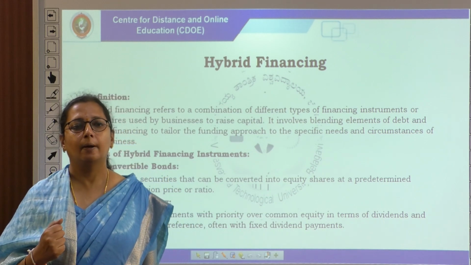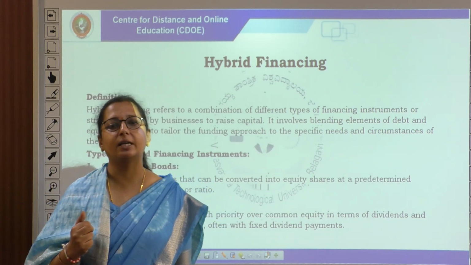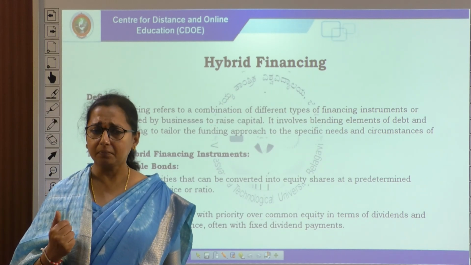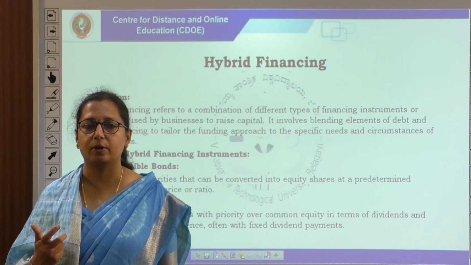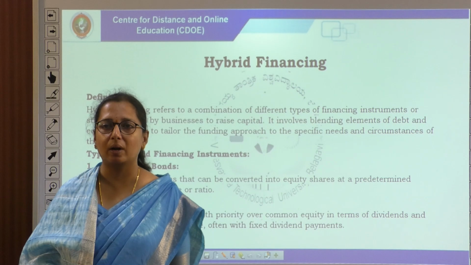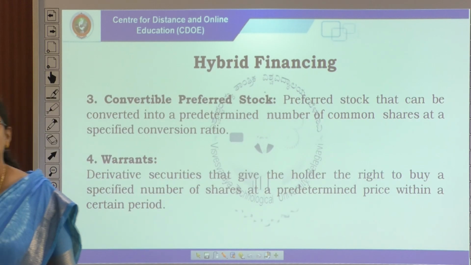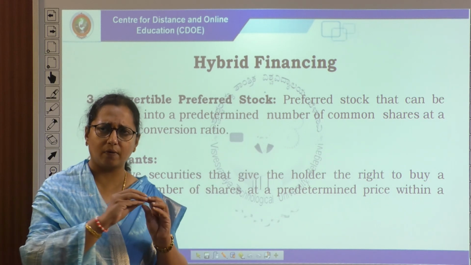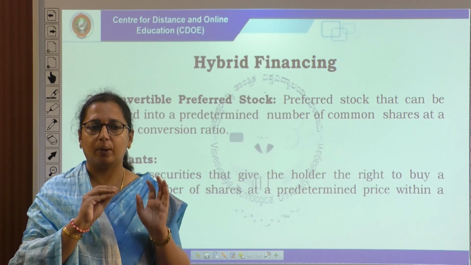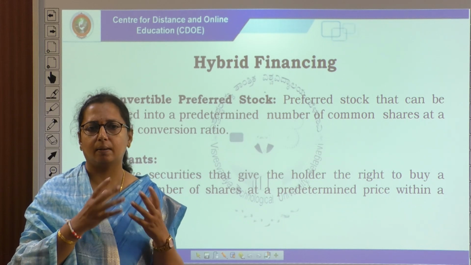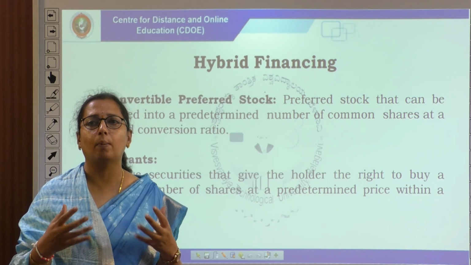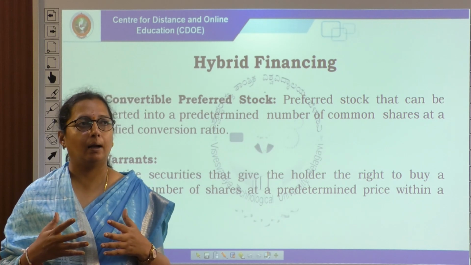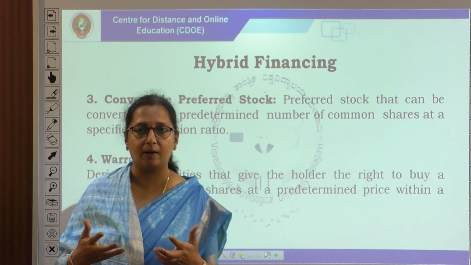Preferred stock is an equity instrument with priority over common equity in terms of dividends and liquidation preference, often with a fixed dividend payment. Definitely the preferential rights will be given to them to claim over a dividend. And the next one is convertible preferred stock. Convertible, as I told you with convertible bonds, is where debt can be easily converted into equity. Here, preferred stock can be converted into predetermined equity shares, where equity shareholders will be given importance for a capital gain rather than a dividend.